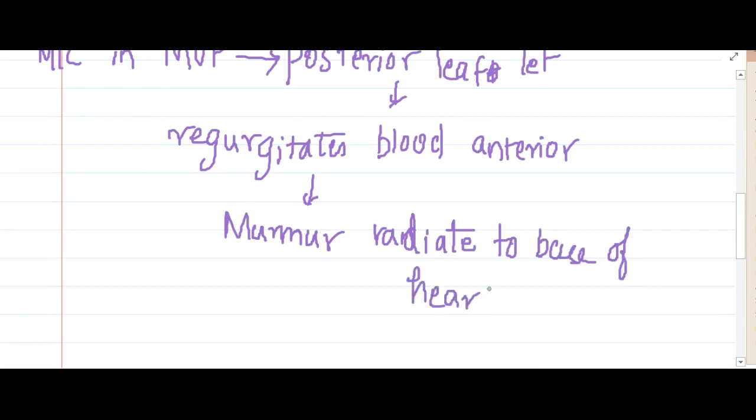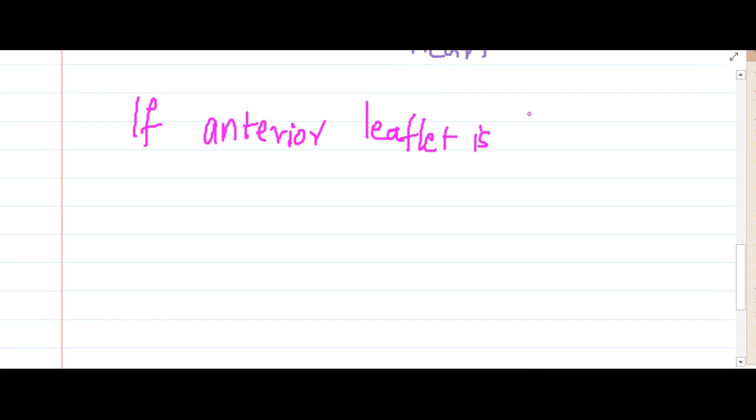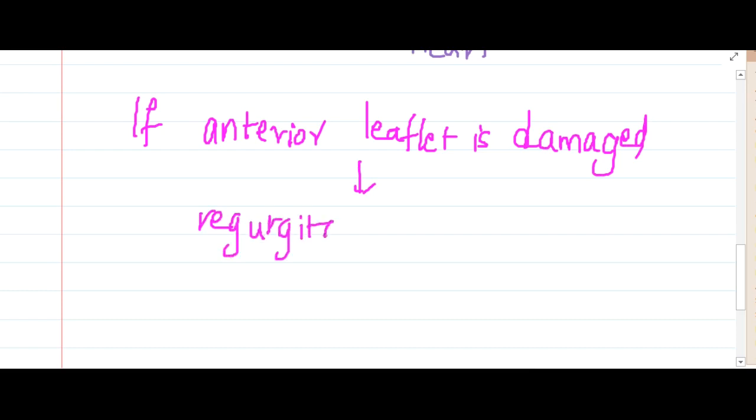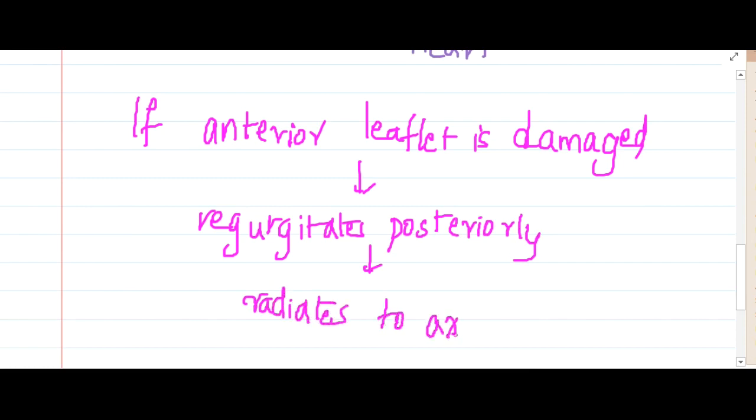Now just think of a situation where the anterior leaflet is damaged. If the anterior leaflet is damaged, then the blood will regurgitate posteriorly, and because of the posterior regurgitation, the murmur radiates to the axilla and also to the back. Okay, so these are important things.